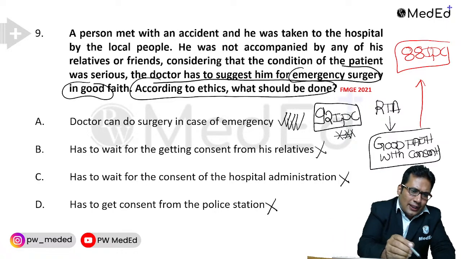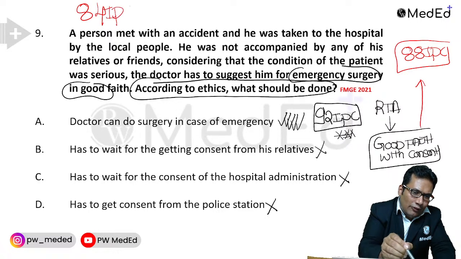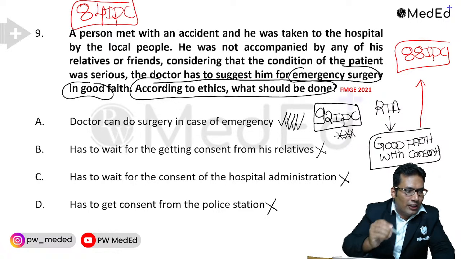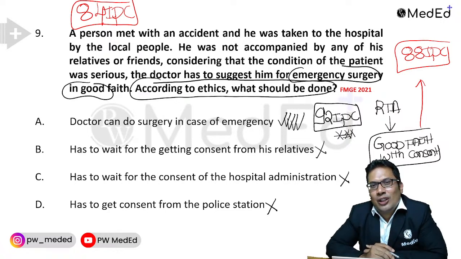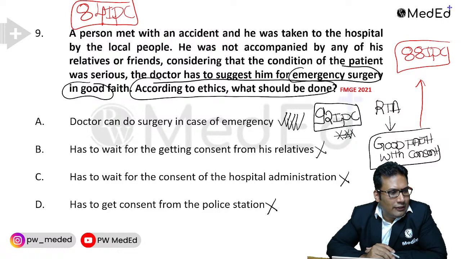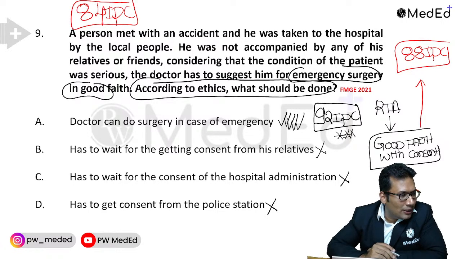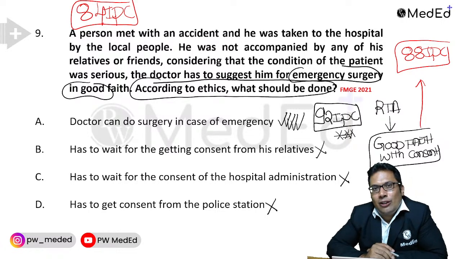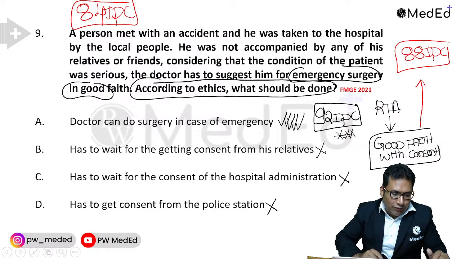One more asked in the exam, 84 IPC. What is 84 IPC? Very commonly asked in your exam, 84 IPC. It is known as, what is that? Anyone? I'm just waiting for your answer. 84 IPC. Beta, all of you, my dear student, Kishore Kumar, Salini. Yes, come on, beta. Salini. What is 84 IPC?